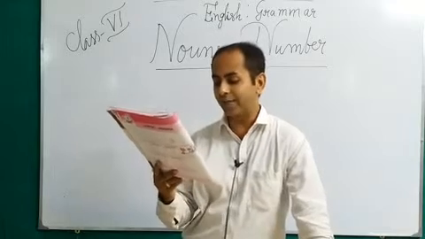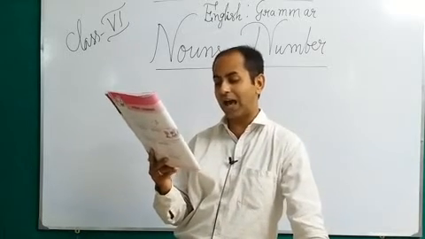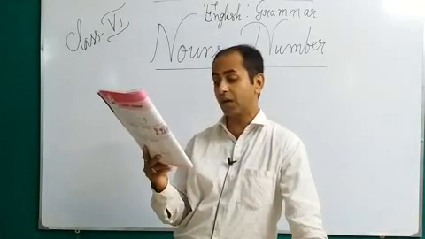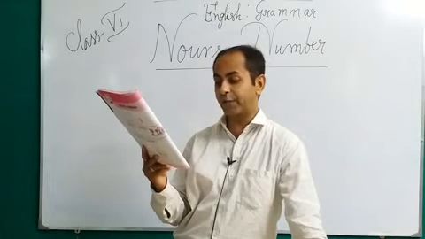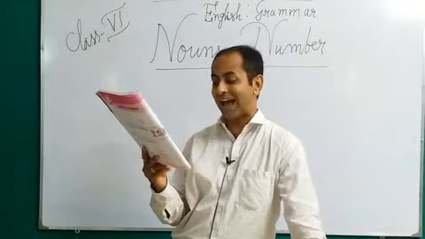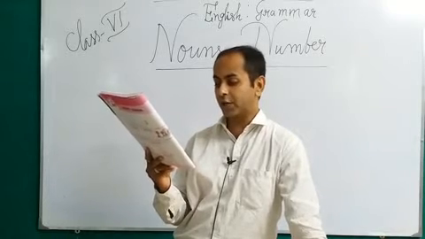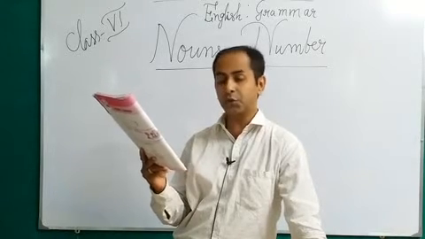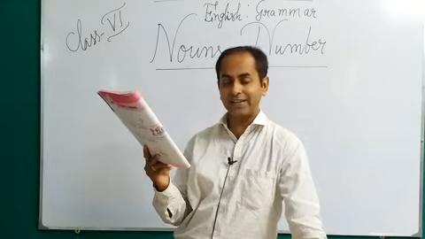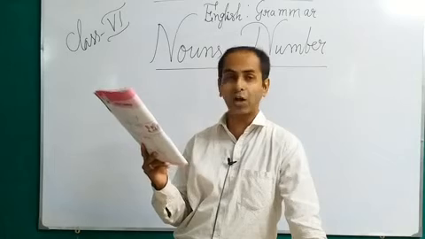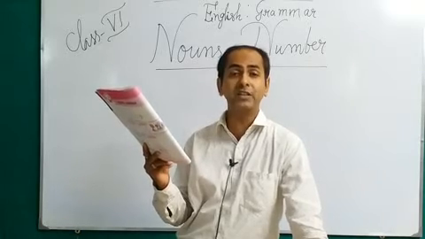Some nouns have the same plural and singular form. This one is very important, underline. Nouns like scenery, furniture, information, advice, aircraft are always used in the singular form. The furniture is polished. You cannot say furniture are or furnitures are.